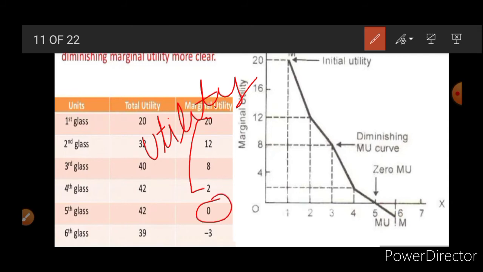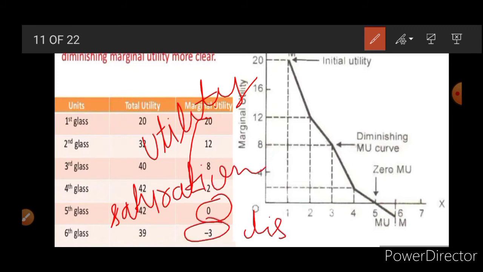Here is the point of saturation, and here is the area of disutility. Utility means he is getting something from the consumption. At saturation, your total satisfaction is maximum. You can see TU is 42. After that this is disutility, that is, your total satisfaction decreases.